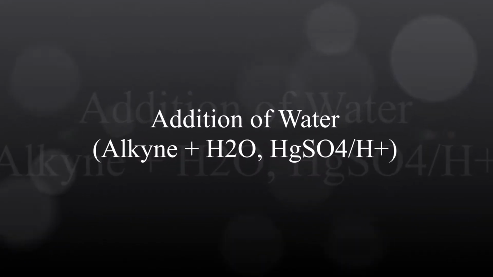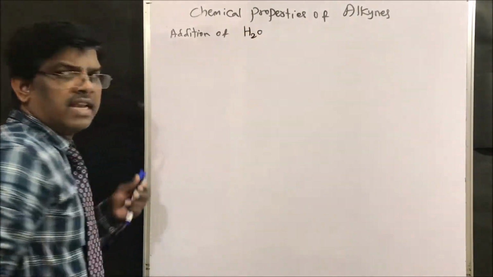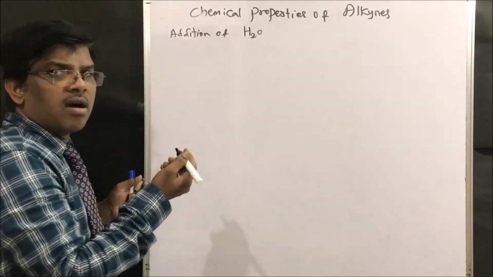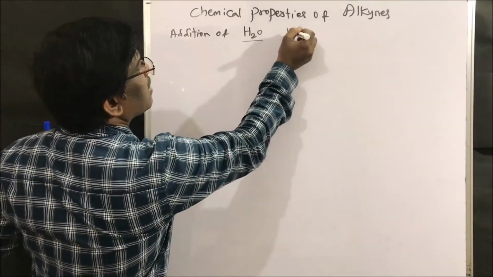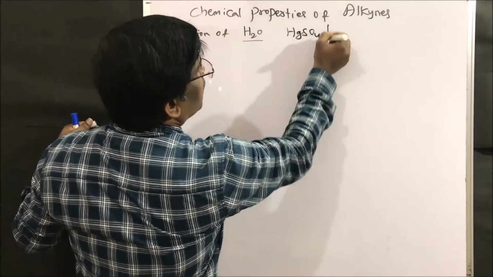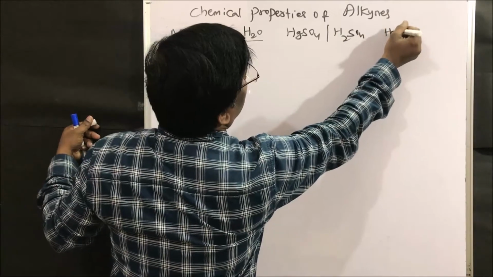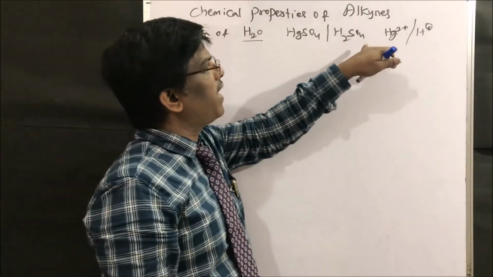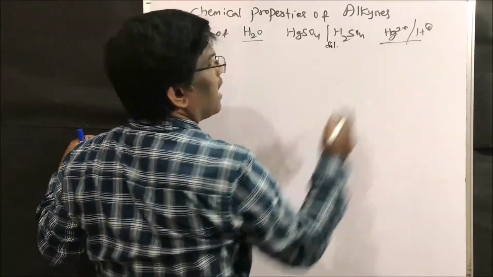Next. Yes friends, next, addition of water. Usually alkynes are insoluble in water. Then how are these compounds going to react with water? Let us see. We use mercury sulfate in the presence of dilute sulfuric acid, or you can write it as Hg 2 plus and H plus. This way also you will get it. So with an arrow, mercury sulfate and dilute sulfuric acid we will use, or H plus, under acidic